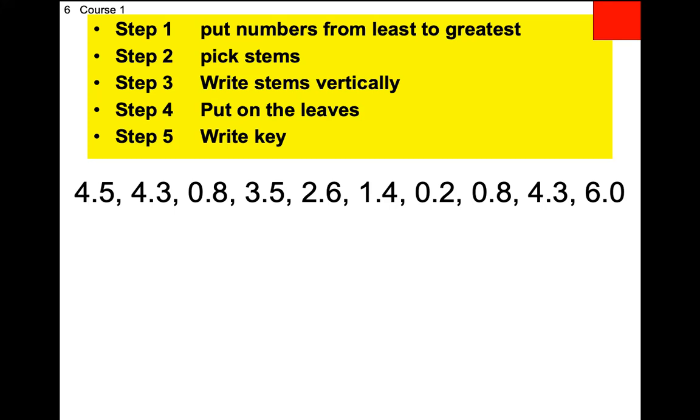Yeah, and then you have 2 0.8s. 1.4. 2.6, 3.5, 4.3 and 4.3. 2 4.3s, yes. 2 4.3s, and 4.5 and 6.0.